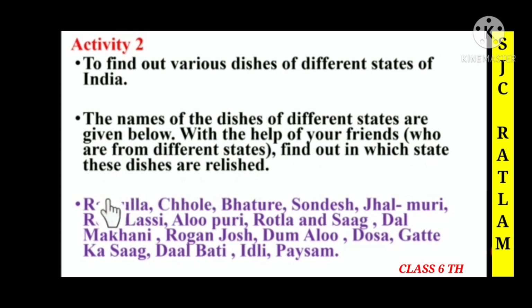So here we can see the dish names: rasgulla, chole bhature, sandesh, jalmuri, roti, lassi, aloo puri, rotla and saag, dal makhani, rogan josh, dum aloo, dosa, gatte ka saag, dal bati, idli and paisam. So children, these are all dishes from different states. Now in the next slide we are going to categorize these dishes as per the different states.